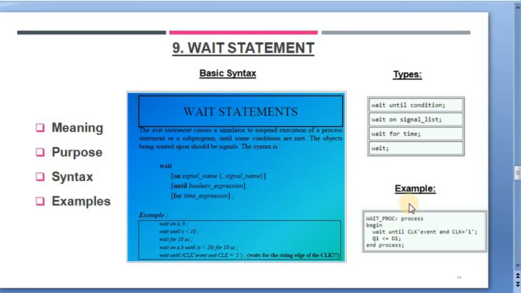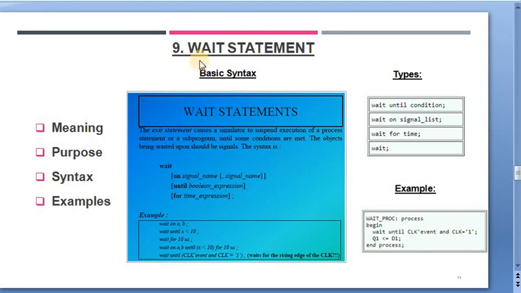A similar concept is specified in example 2, where the wait statement is applied until clock becomes 1 and the Q1 is equal to D1. So this logic goes on until clock is low.